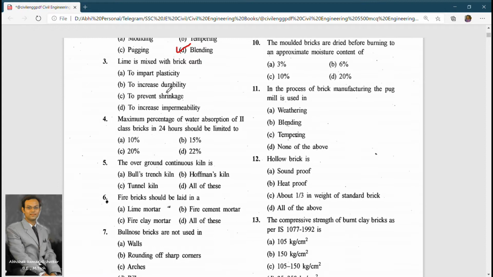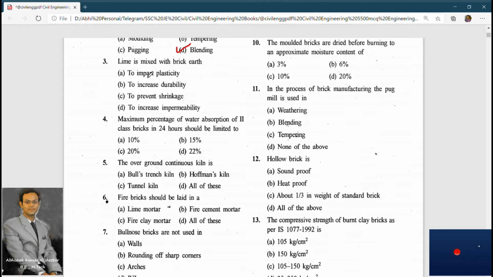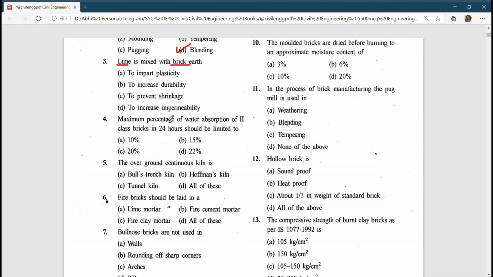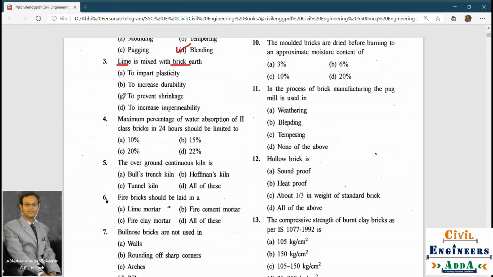Next question: lime is mixed with brick earth to impart plasticity, to increase durability, to prevent shrinkage, or to increase impermeability. So the answer is to prevent shrinkage. We mix lime so that it prevents the shrinkage.